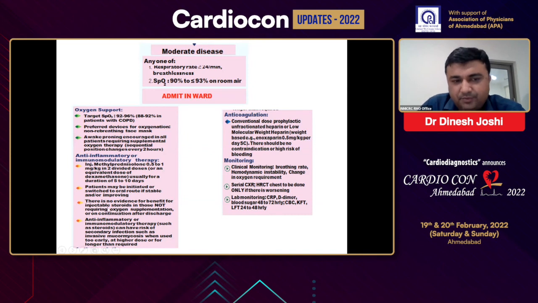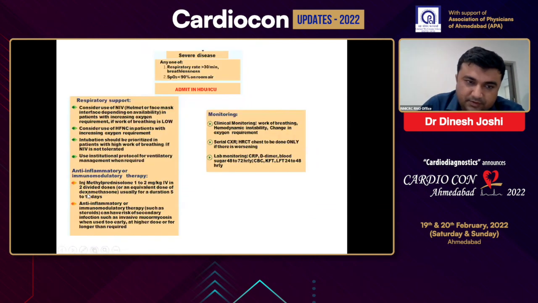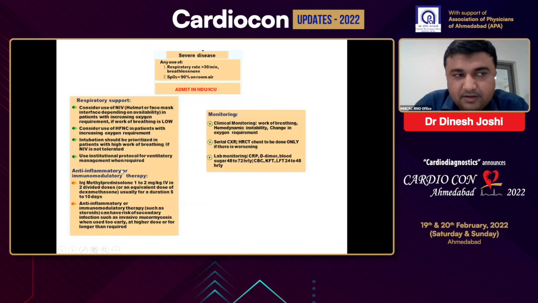We should give supportive treatment in these cases. And if in spite of steroid and remdesivir the patient is still deteriorating and requires high-flow nasal cannula or NRBM and oxygen requirement is gradually increasing, we should consider tocilizumab or baricitinib, a Janus kinase inhibitor, in this patient.